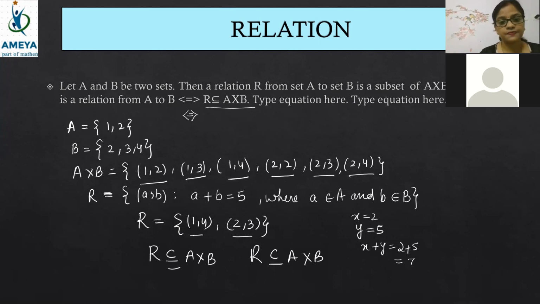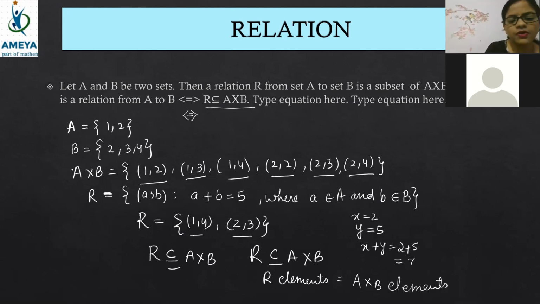So here subset means what? The relation R elements can be equal to A cross B elements. Beta, if the relation elements are equal to A cross B elements, then with this condition, can you tell me how many elements will be present inside the relation if A cross B is having 6 elements?